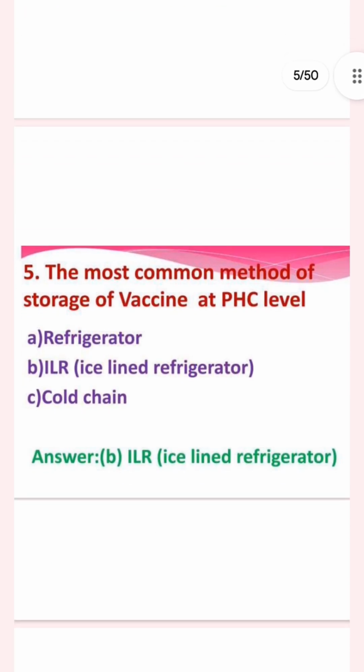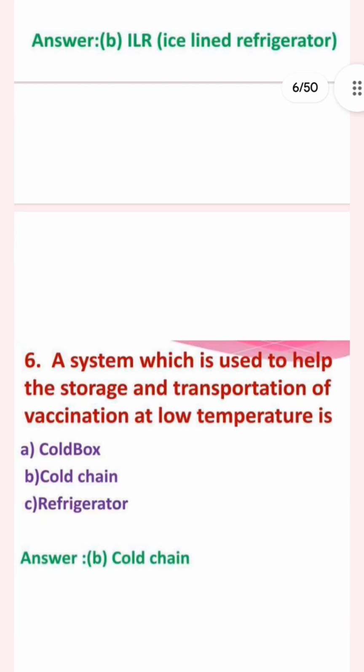The next question: the most common method of storage of vaccine at PHC level, primary health center level. Refrigerator, ice-line refrigerator, or cold chain. The answer is ILR. Then the sixth question: a system used to help the storage and transportation of vaccine at low temperature is cold box, cold chain, or refrigerator. The answer is cold chain.